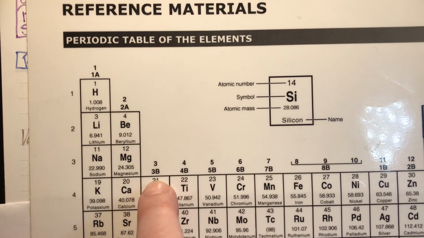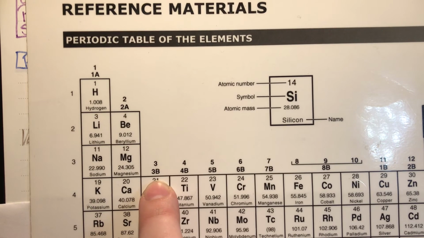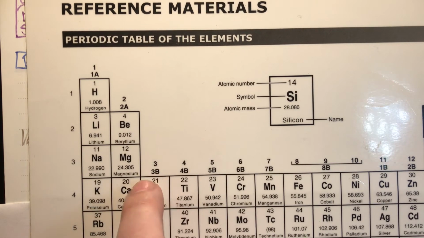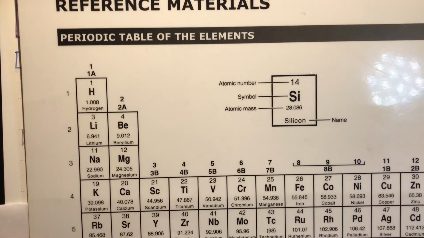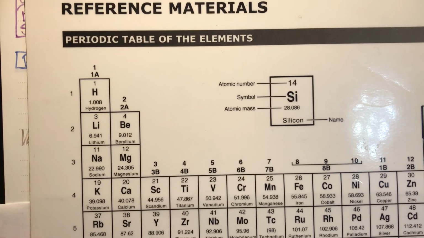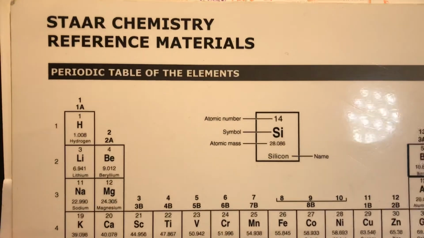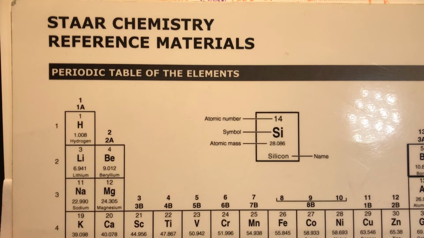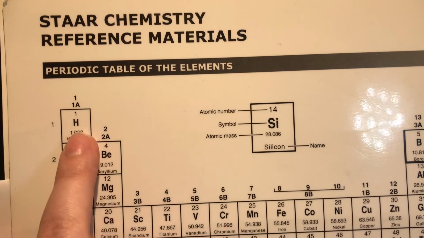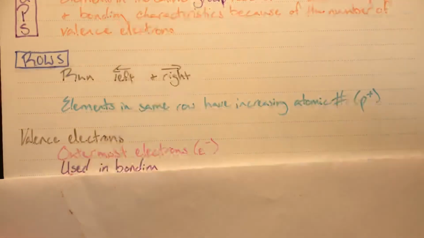However, here where we have the column number followed by a B, this is not going to predict the number of valence electrons. My transition metal block, as well as my lanthanides and actinides, way down at the bottom, do not follow the group number telling you how many valence electrons. Only the group numbers followed by A will do this.